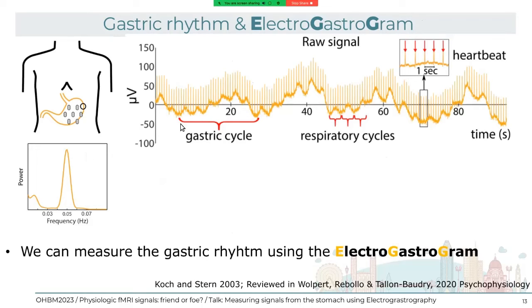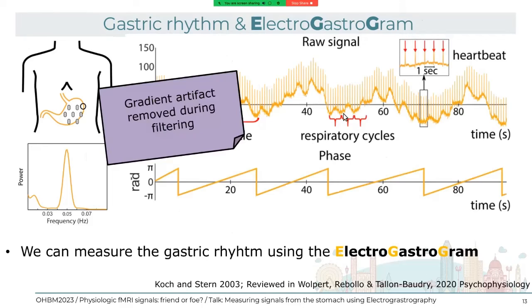We can get rid of respiratory and cardiac activity with filtering to only obtain the phase, and also to reassure you that the gradient artifact of the fMRI is also removed during filtering. This signal is so slow that when we filter, we have no MRI artifacts. We have tried this both outside and inside the scanner, and it's more or less the same.